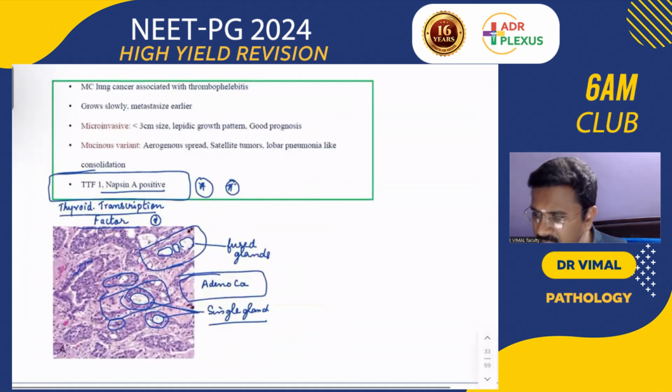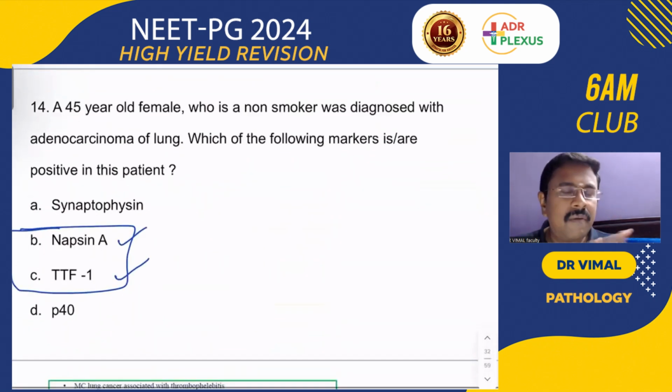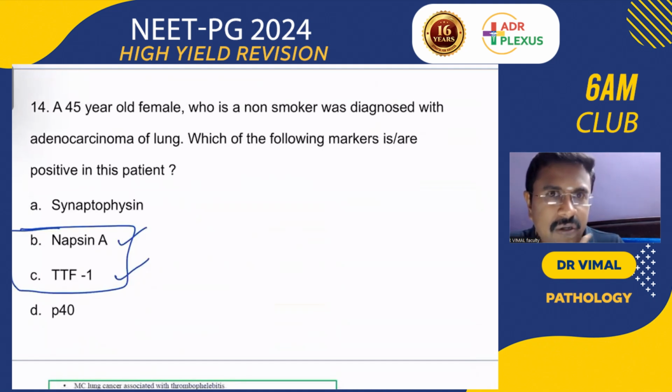And a quick review about the cancers: the most common malignancy in lung is metastasis, and the most common primary malignancy is adenocarcinoma. Adenocarcinoma is the most common cancer in non-smokers, young adults, females, and it occurs in the periphery, late presentation, poor prognosis.